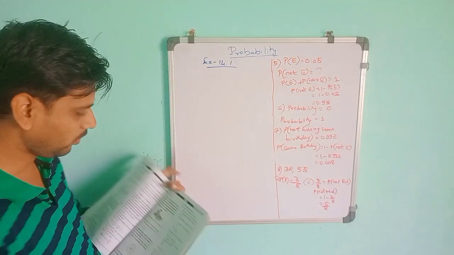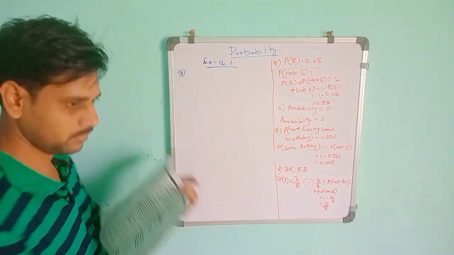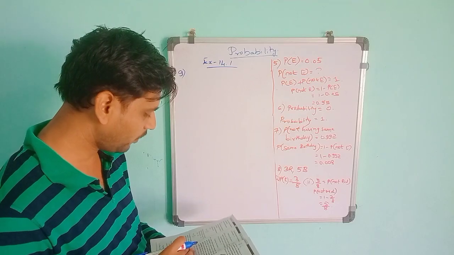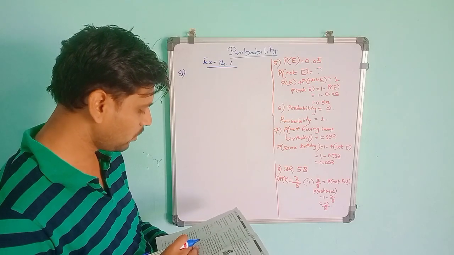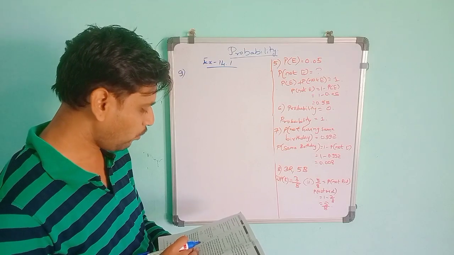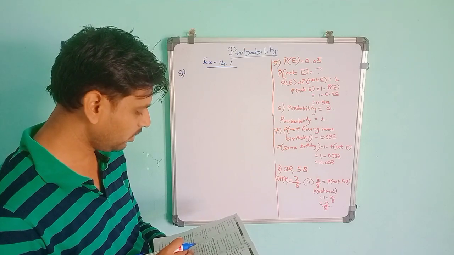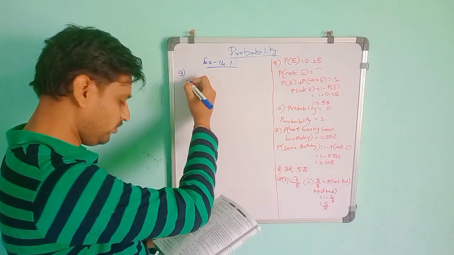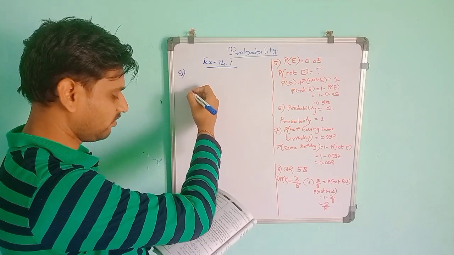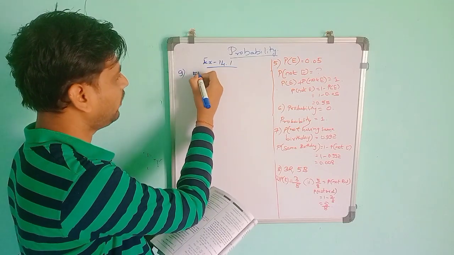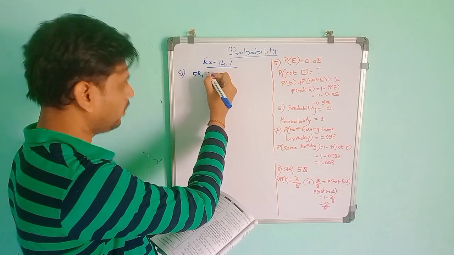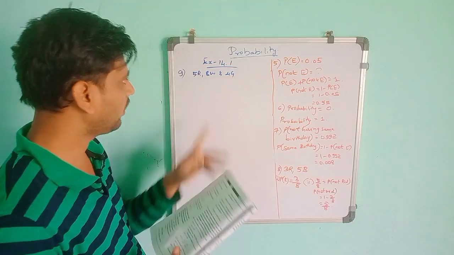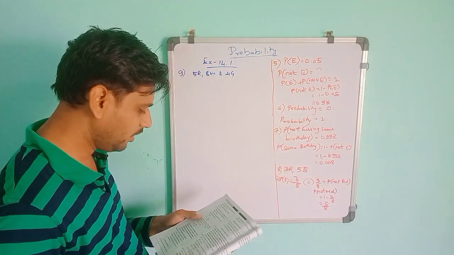Then after that, the ninth problem. A box contains 5 red marbles, 8 white marbles and 4 green marbles. One marble is taken out of the box at random. What is the probability that the marble taken out will be red, white, not green? First, we have to write what the box contains: 5 red, 8 white and 4 green. So we have green, white and red marbles.